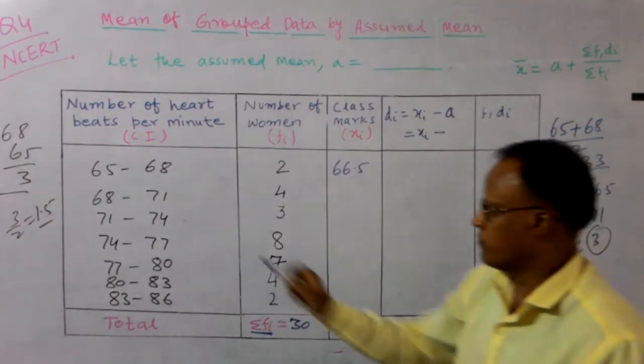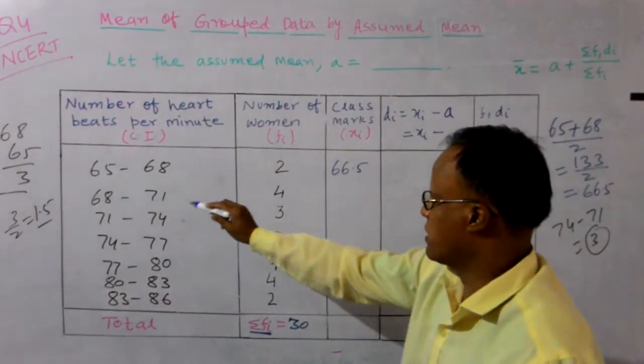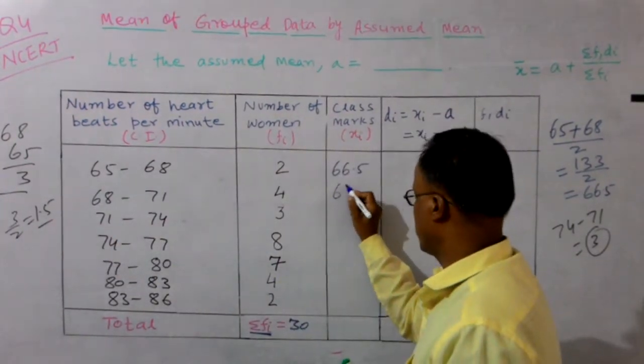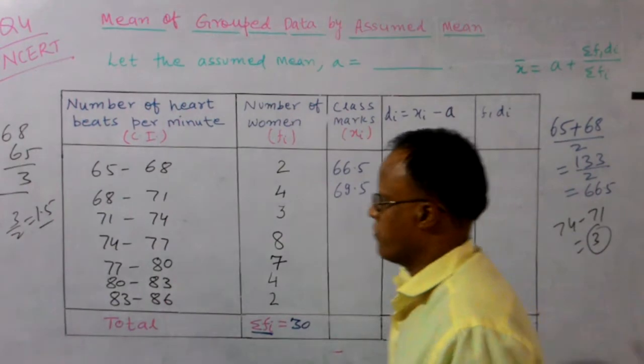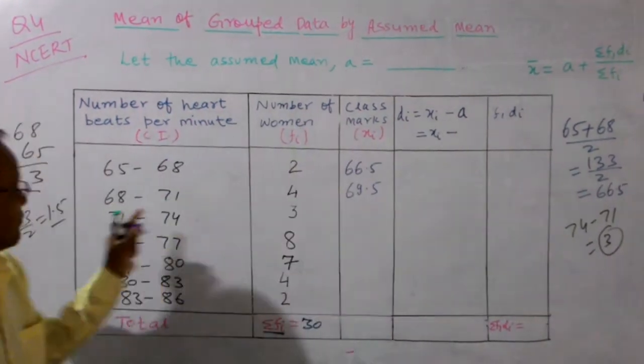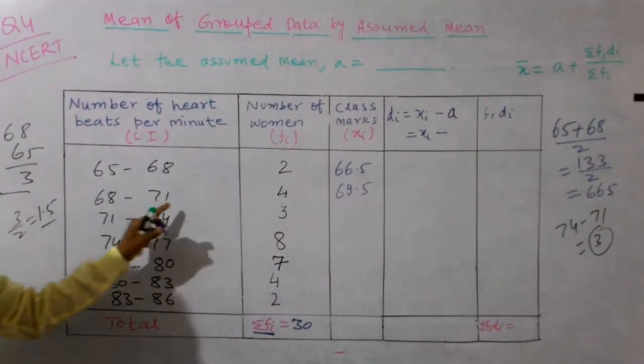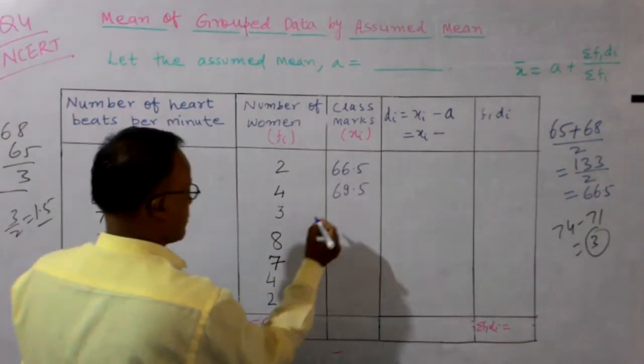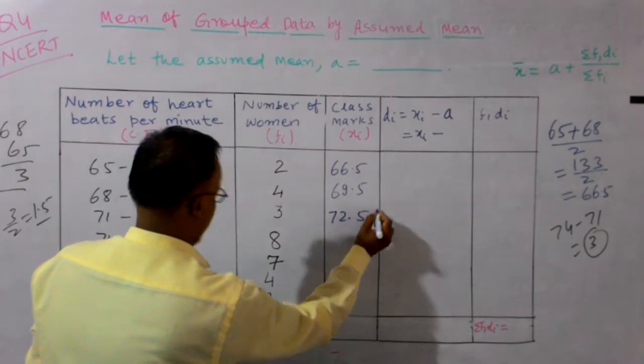So the class mark of the next interval, 68 to 71: add 1.5, what will you get? 69.5. 69.5 is the mid value or class mark of 68 to 71. Then 71 to 74: 71 plus 1.5 is 72.5.